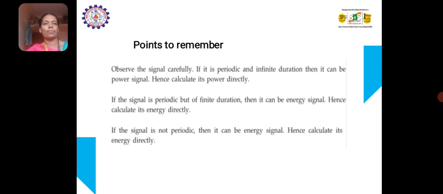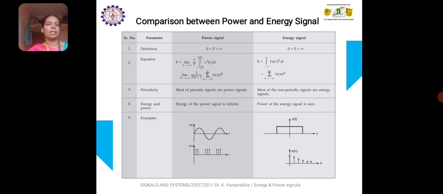That's what is shown in the previous table. The first column represents the power signal, the second column represents the energy signal. Under the first column, the first signal is a sine wave, which is periodic, we all know, and it is of infinite duration, right? Therefore it is a power signal, whereas in the second column it is a finite signal. This is an energy signal.